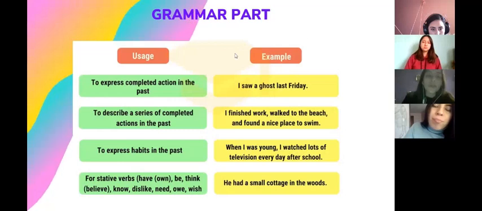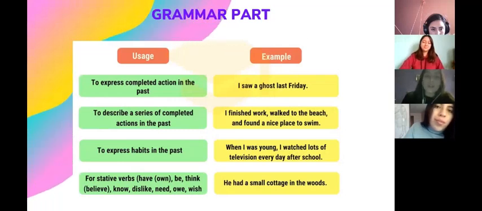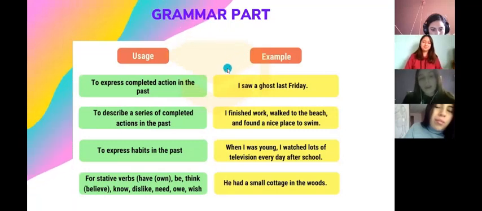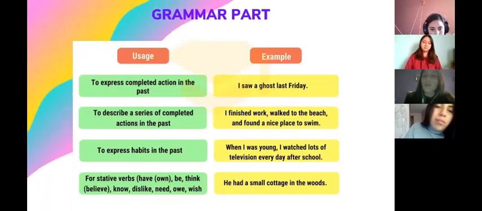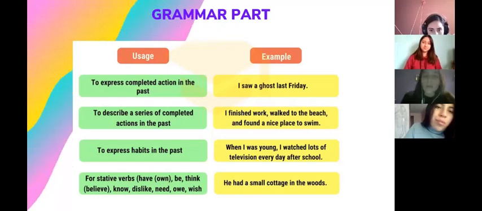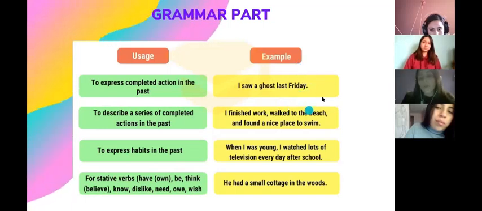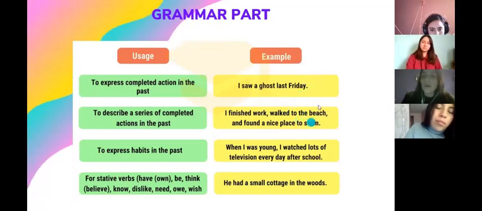We use this to express complete action in the past, also to describe a series of complete actions in the past, to express habits in the past, and for stative verbs like have, own, be, think, believe, know, dislike, need, owe, and will. For example, I saw a ghost last Friday. I finished work, walked to the beach, and found a nice place to swim.